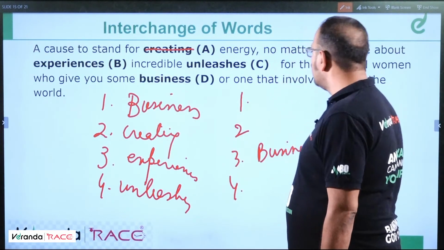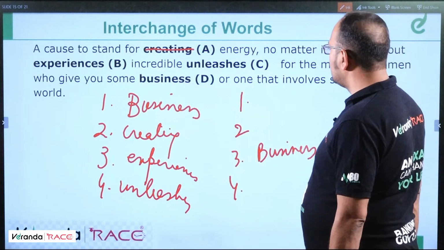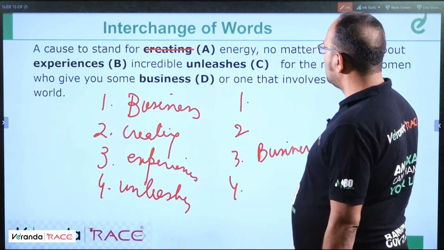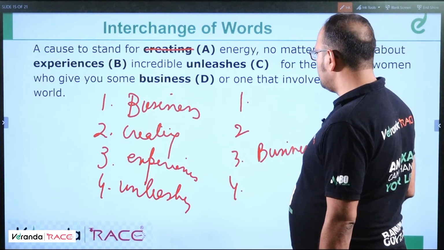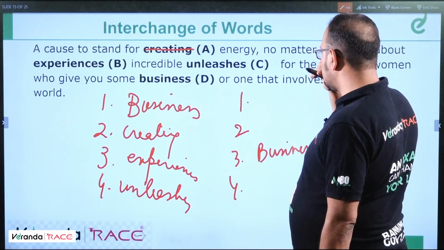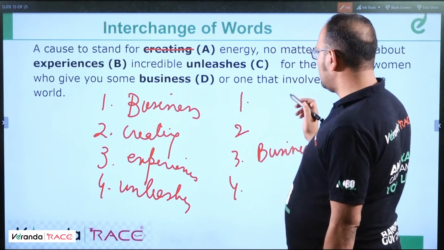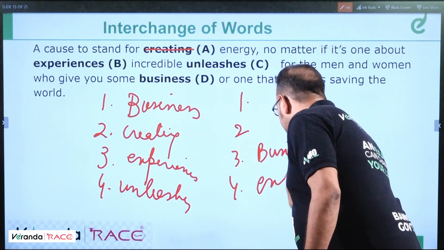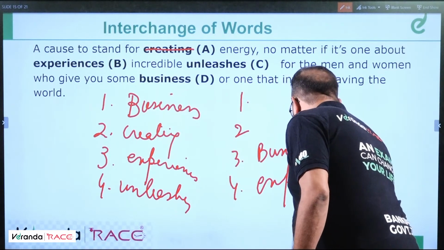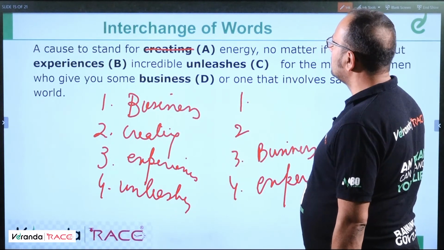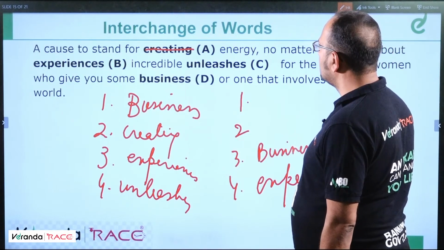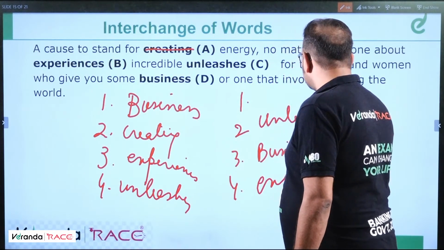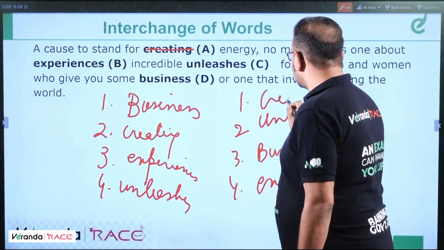It's a difficult question. 4 is experiences, 7 is unleashes, and first is creating.